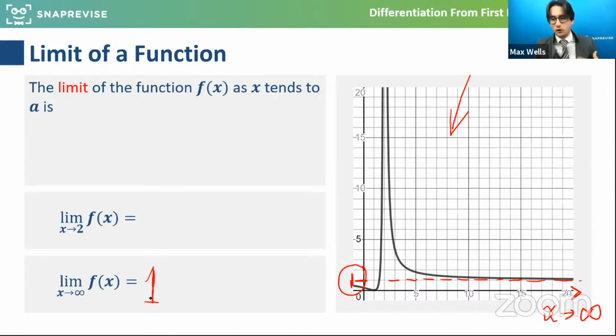Now, this is just generally what limits are, because they tie in with asymptotes. So it's a really important idea. Excellent, thank you, well done.